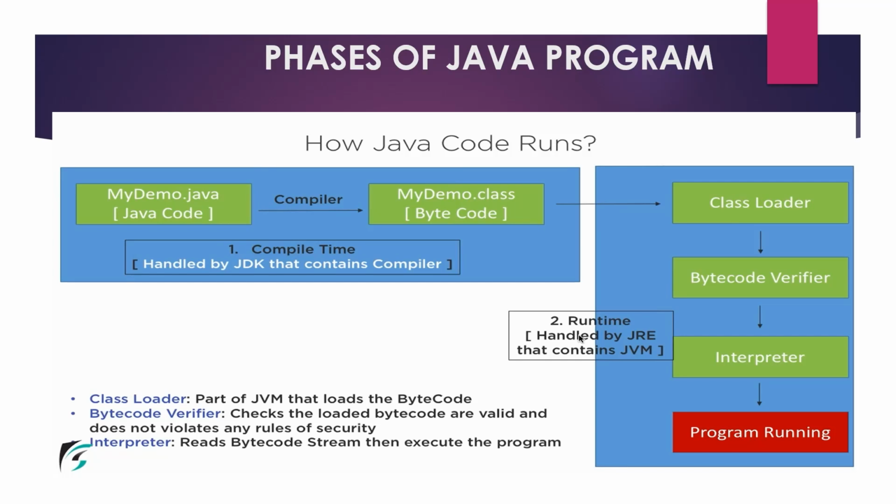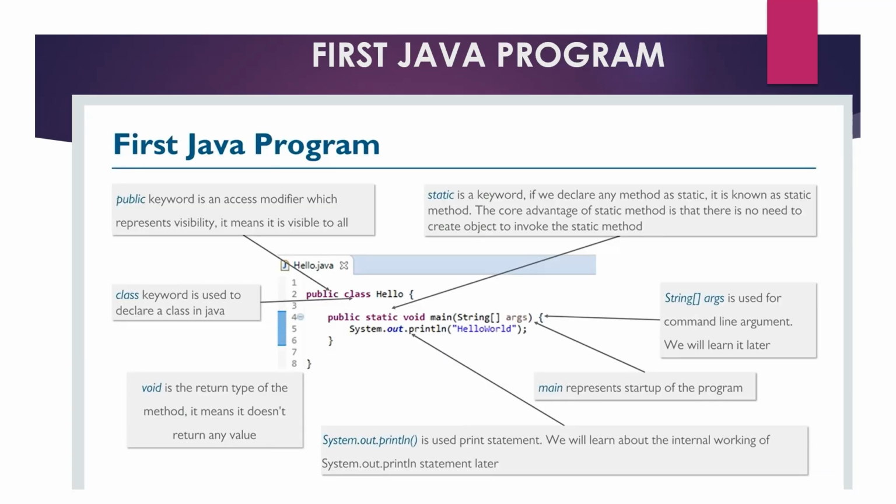So compilation is a part of the Java development kit, and the runtime handling is a part of the JVM.